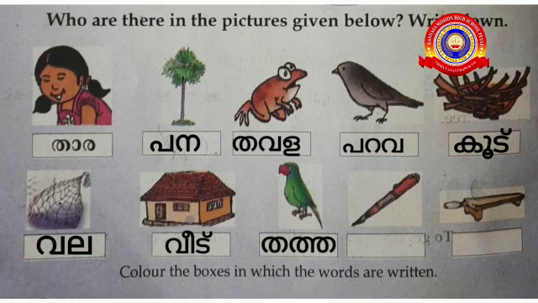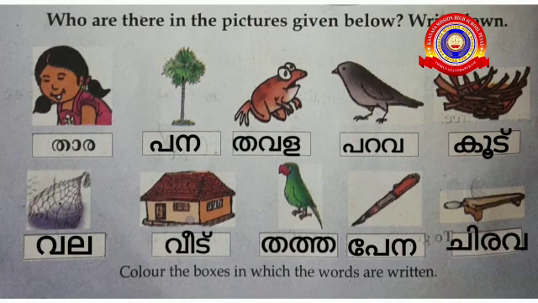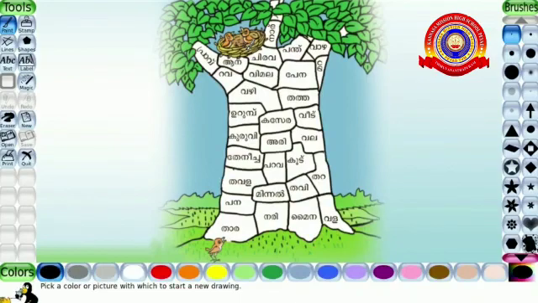Okay. Next, which picture? Yes, Pena. You want to write down Pena below this picture. Next, which picture? Yes, Chirava. You want to write down Chirava below this picture. Okay. According to the given pictures, you want to color the tree and show the way to the little bird.